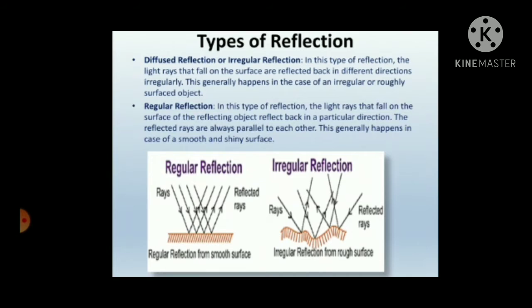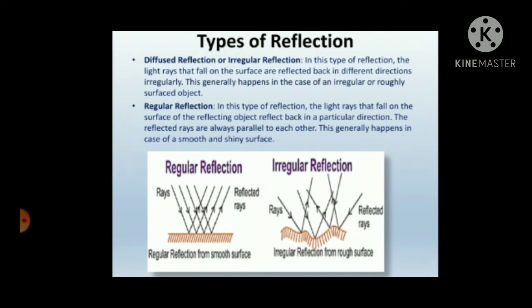Types of reflection: diffuse reflection or irregular reflection. In this type of reflection, the light rays that fall on the surface are reflected back in different directions irregularly. This generally happens in the case of an irregular or rough surfaced object. Regular reflection. In this type of reflection, the light rays that fall on the surface of the reflecting object reflect back in a particular direction. The reflected rays are always parallel to each other. This generally happens in the case of smooth and shiny surfaces.